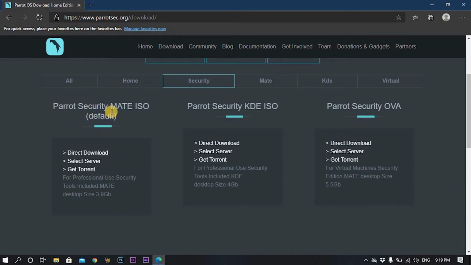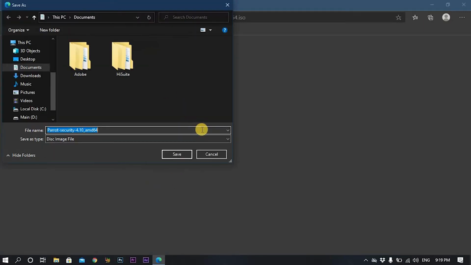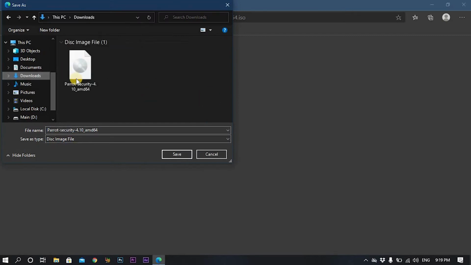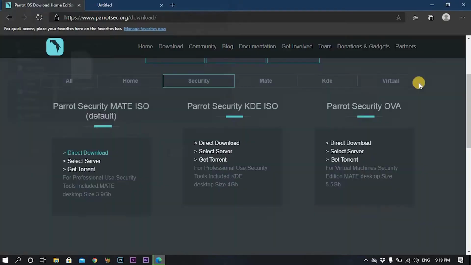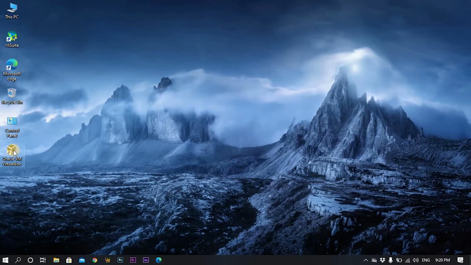Under the title Parrot Security Edition ISO, you click on direct download. As you can see, I already downloaded it. So after it finishes downloading, come back to this video. Okay, so the first step, you run VirtualBox.